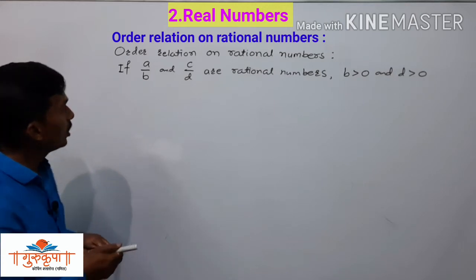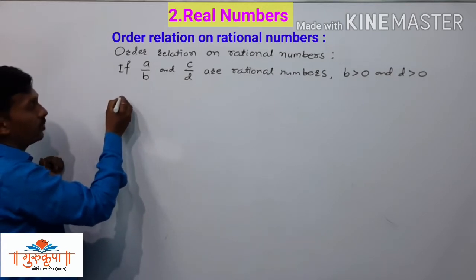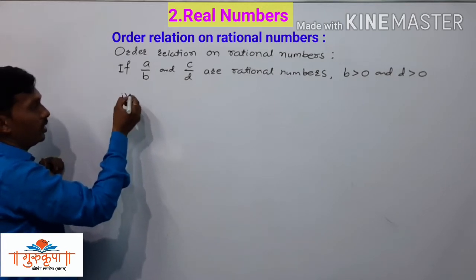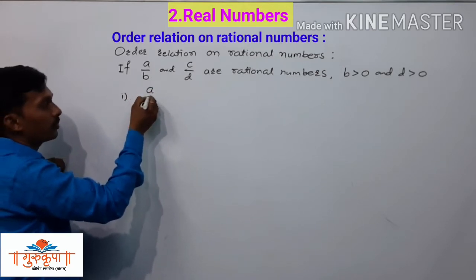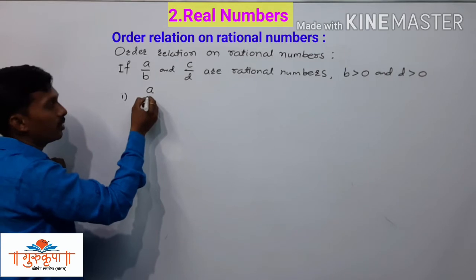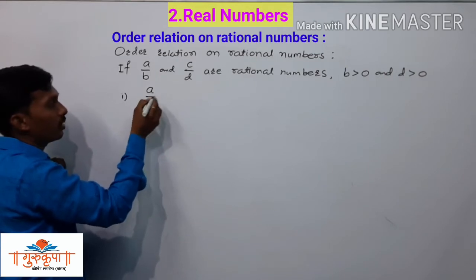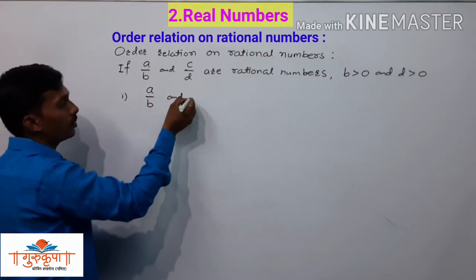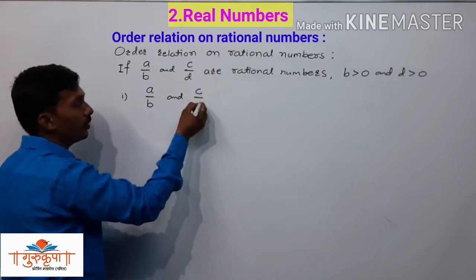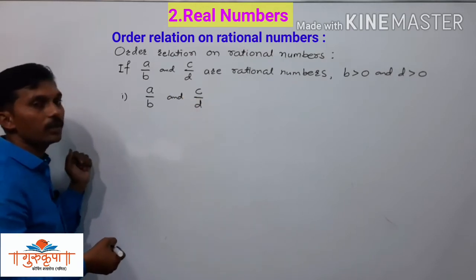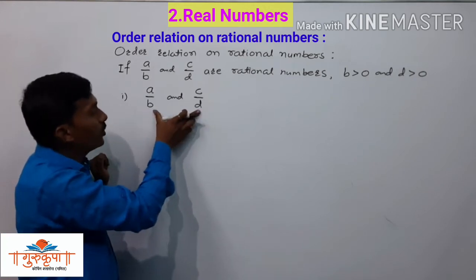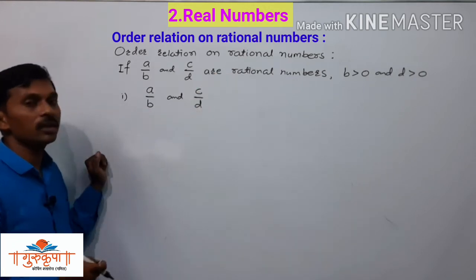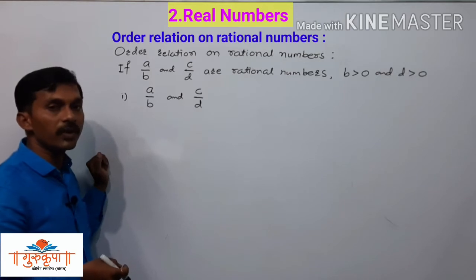So here the first condition we have to study: we have A upon B and we have C upon D. We have given the two rational numbers A upon B and C upon D. Here B and D, both the denominators are greater than 0. That is a very important fact.